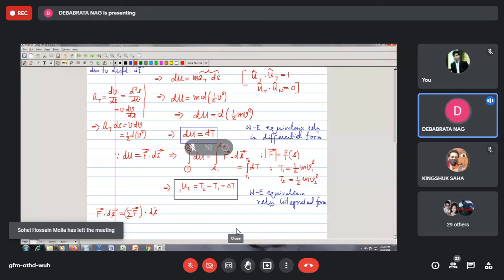Every force has this displacement, so I can write this as the summation of F bar dot ds bar, because each individual force line of action will have this displacement. Essentially, the work done by the resultant force is equal to the resultant of the work done by the component forces. So this is basically equal to dU.